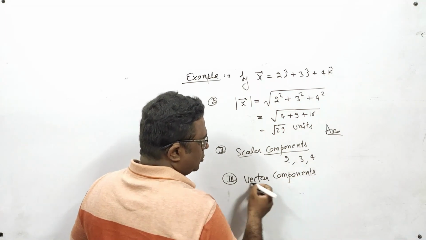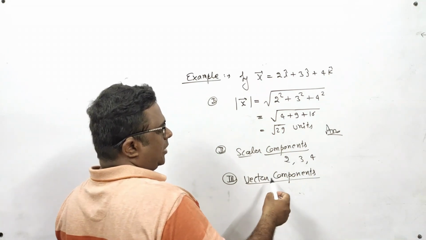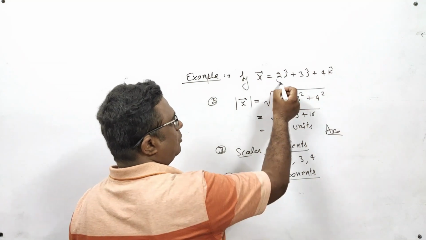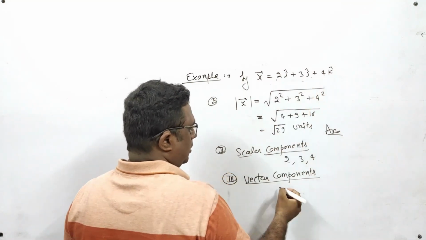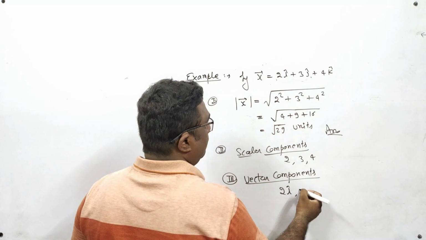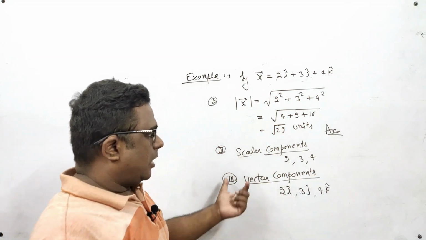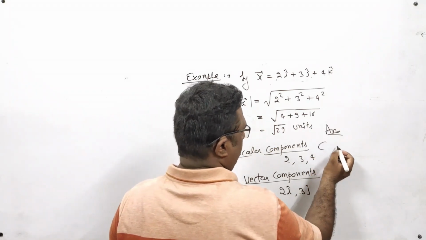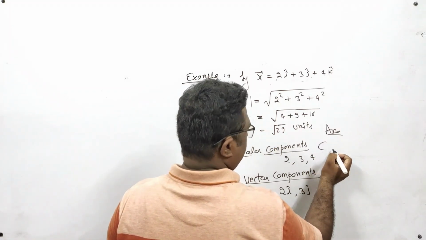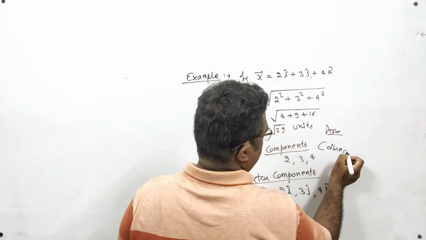Then again it is quite simple. You have to copy these terms separately: 2i, 3j, 4k, like this. And remember that scalar components are also called direction ratios.